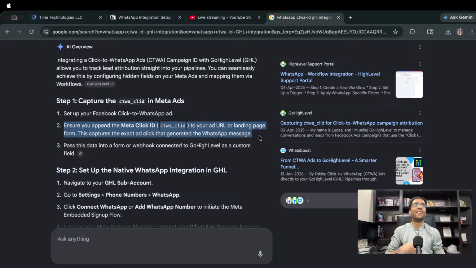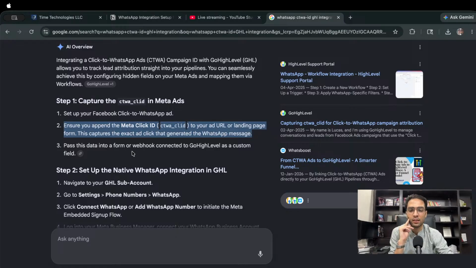Now, the whole point of Meta click to WhatsApp ads is to use the ID that transports through WhatsApp. Nobody's landing on the landing page or filling any forms.